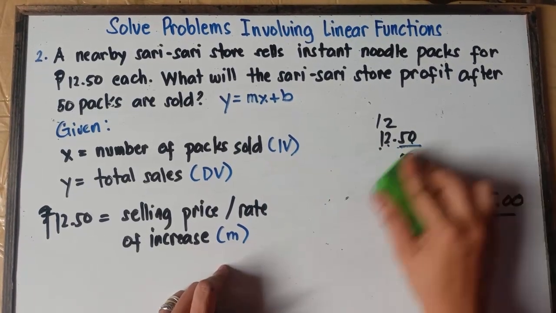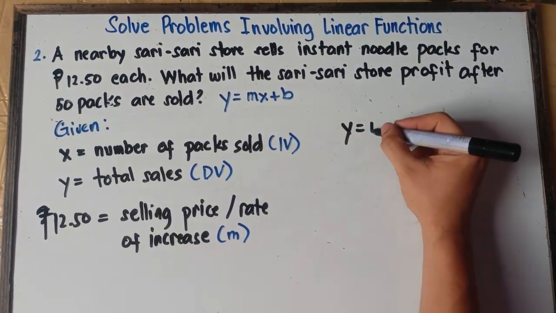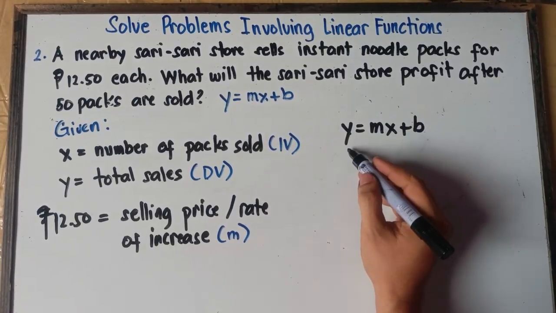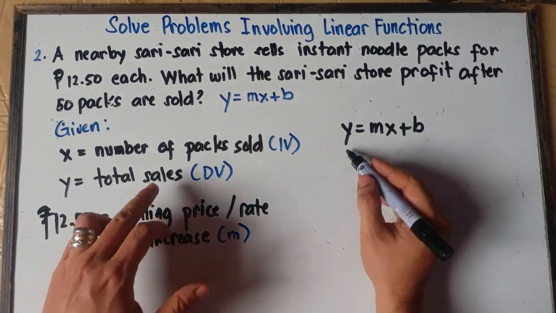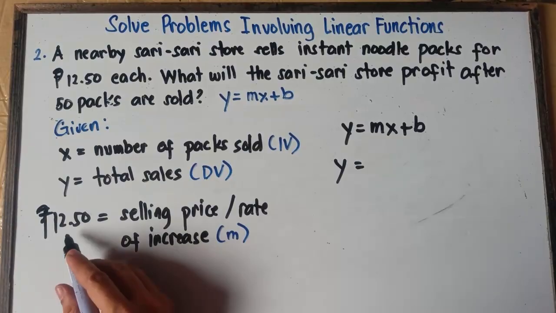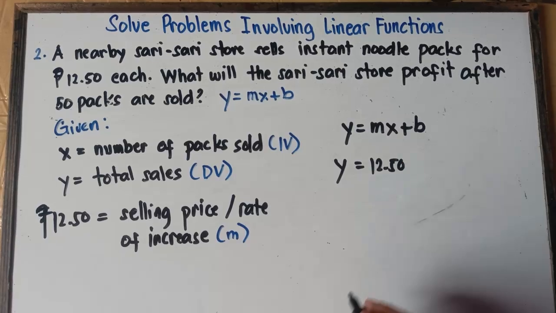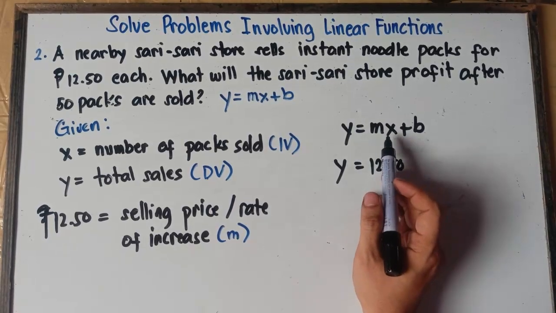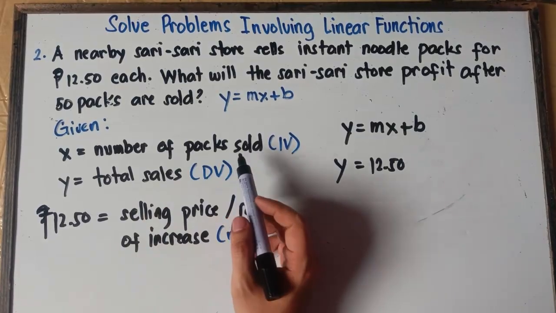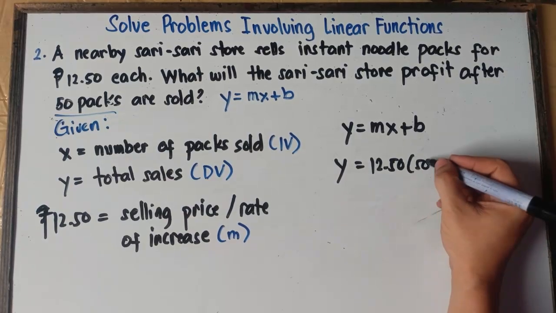Let me just plug this into our given equation, y equals mx plus b. We don't have the value of y because we're looking for the total sales. So simply copy y equals the slope or the rate of increase, 12 pesos and 50 cents. Ignore first the peso sign, so 12.50. And then x, class, is the number of packs sold. Therefore, x will be 50, because you sold 50 packs. So it will be 12.50 times 50.